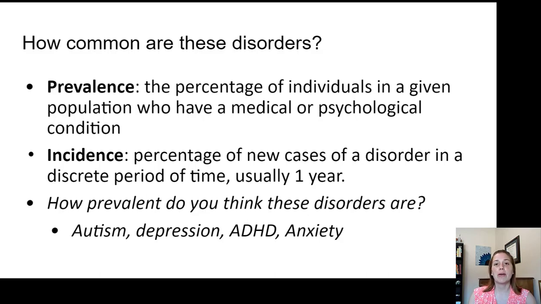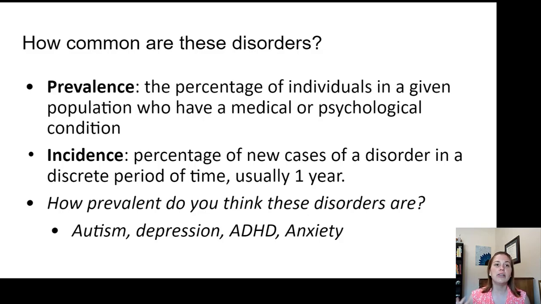When we think about how common disorders are, we can define them either by prevalence, which is how many people within a population have the disorder. We can also think about incidence. Incidence is the new cases of a disorder. So how many cases do we have now?